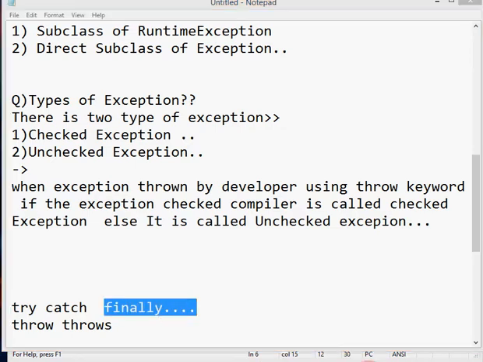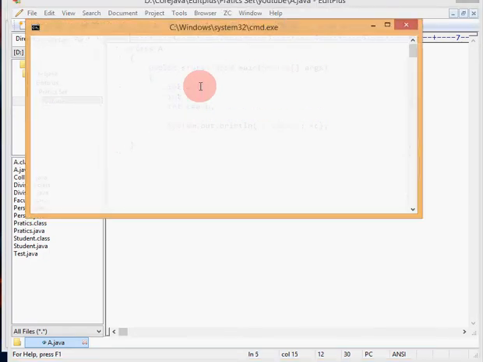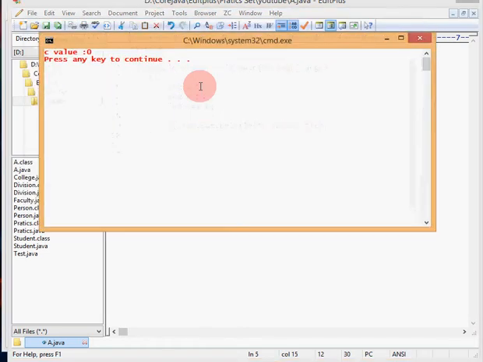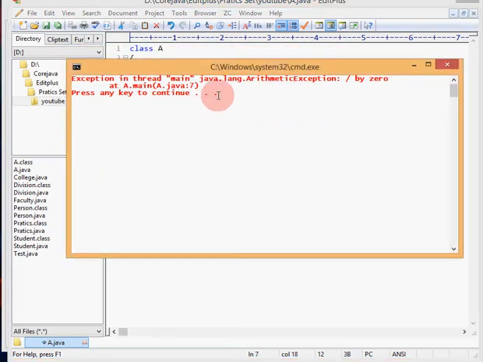See here, these three lines also give an error. How? Suppose it is 10, and in place of a I place 0, and I compile and execute. See, there is an error, because 10 by 0 is not possible. Look at the output: arithmetic exception.